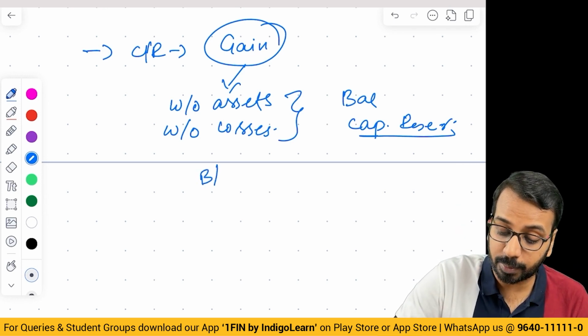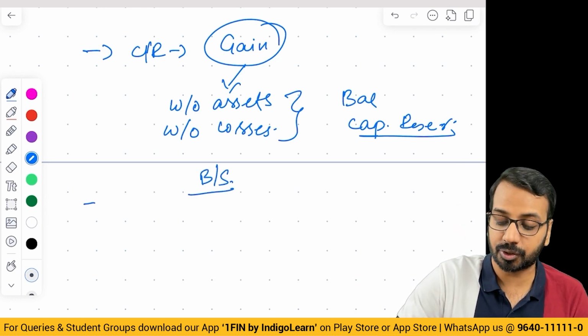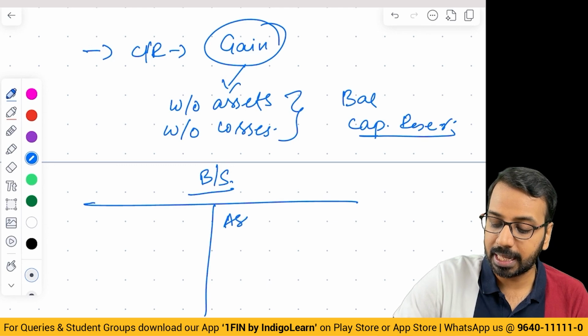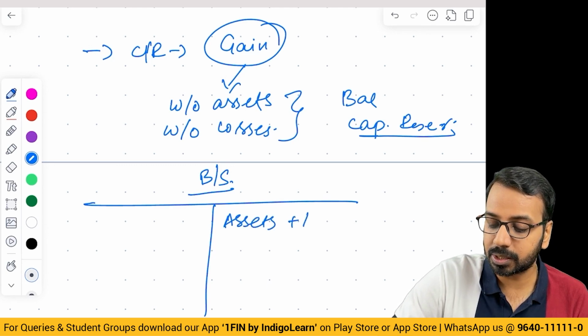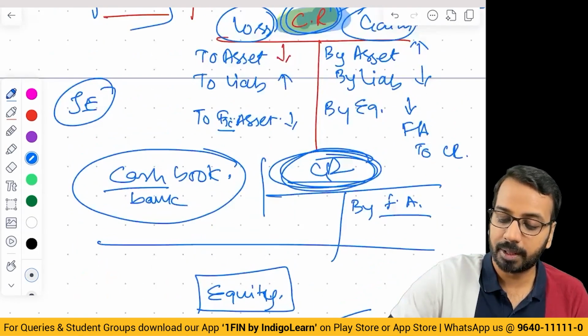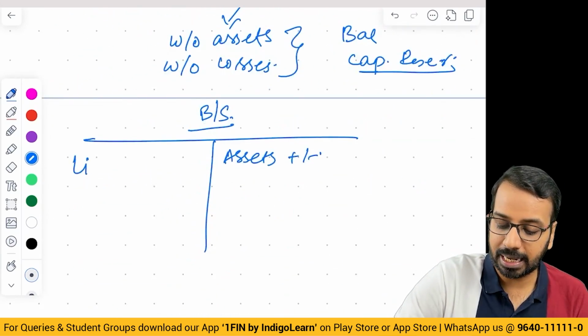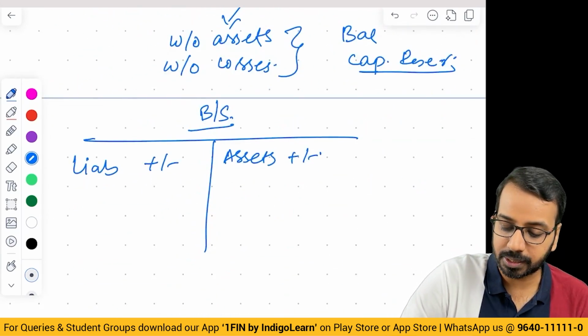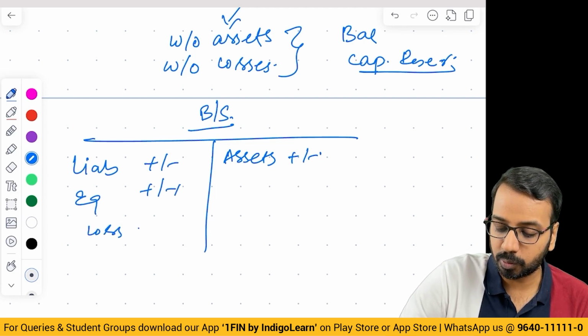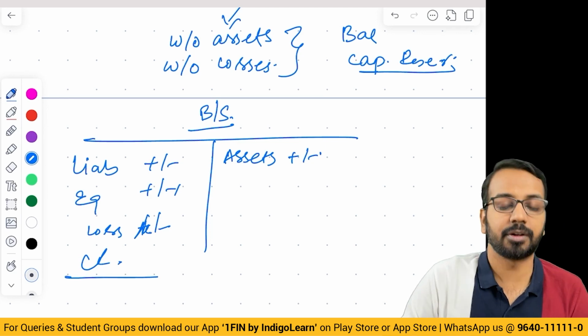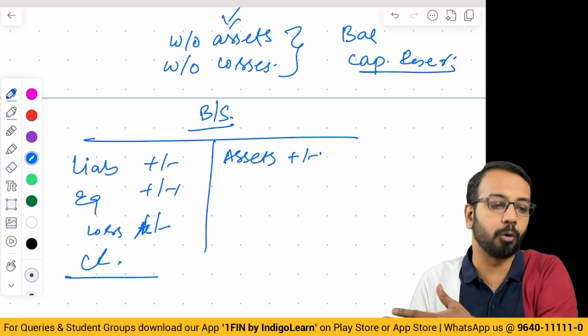Then you will sometimes be required to prepare the balance sheet after reconstruction. There you have to do assets plus or minus based on this capital reduction account. Same way liabilities plus or minus, equity plus or minus, losses, whatever was there will of course be minus, and capital reserve if at all there is a balance. Okay, this is how the flow works.